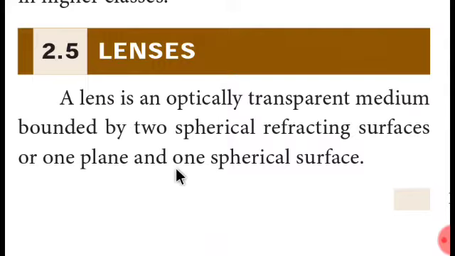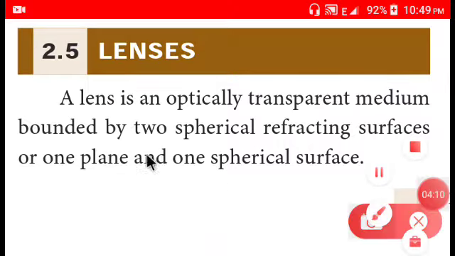And here, you might have seen lenses everywhere: binoculars, magnifiers, microscopes, telescopes, and even your spectacles have lenses. In all the cases, it will be either two spherical refracting surfaces.